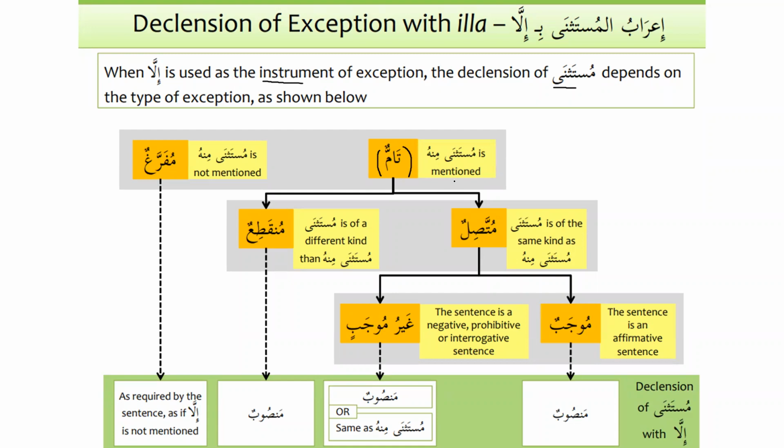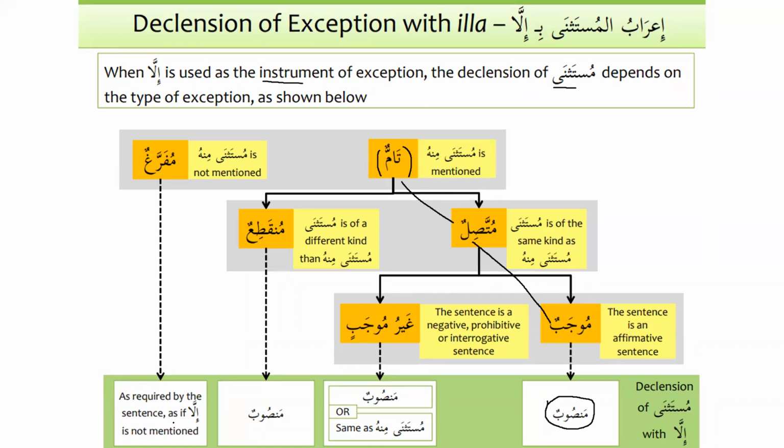Okay, that's number one. And number two, it should be muttasilun, connected. It's of the same category, like students and one of the students. Okay, and then it should be mujabun, affirmative. So after that, what will happen? The noun that can come after illa will be mansub. Okay.